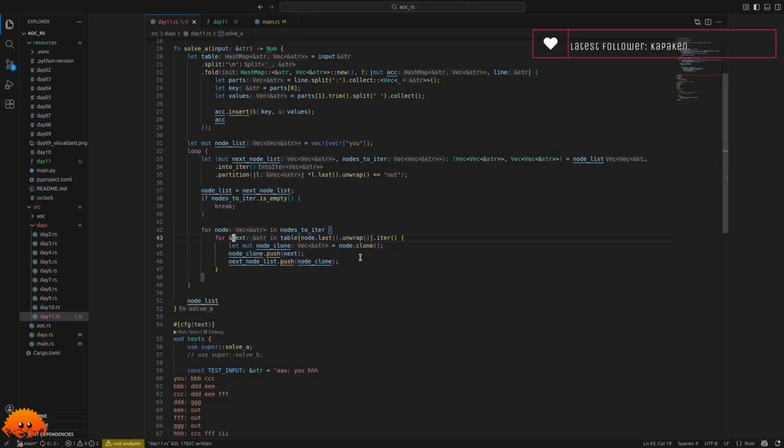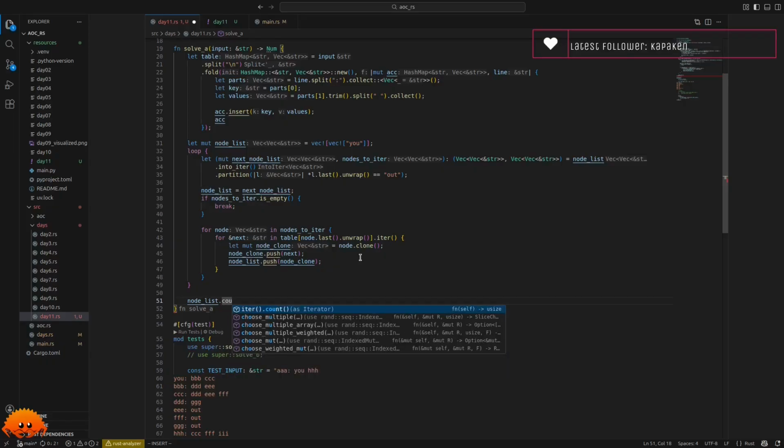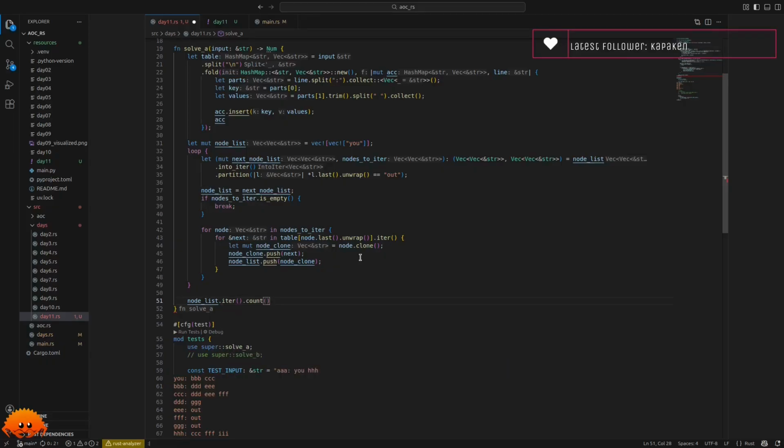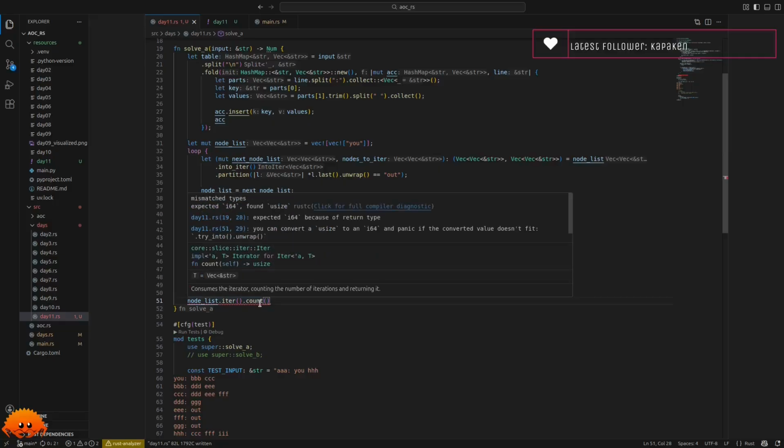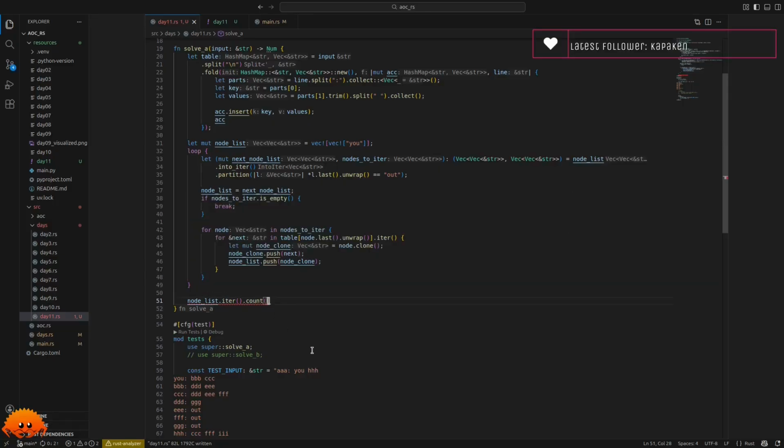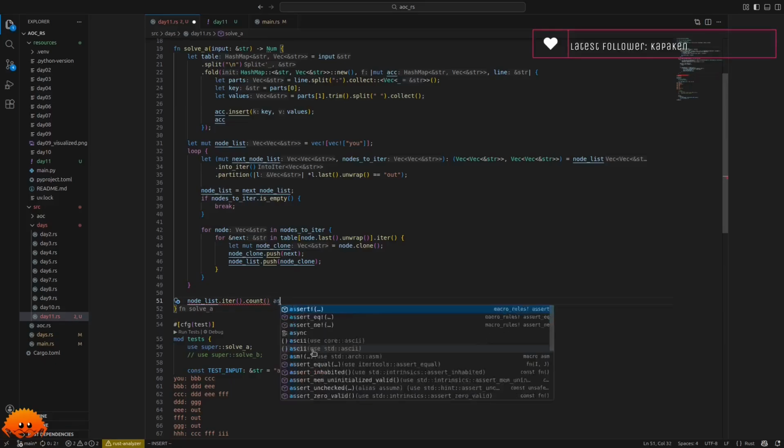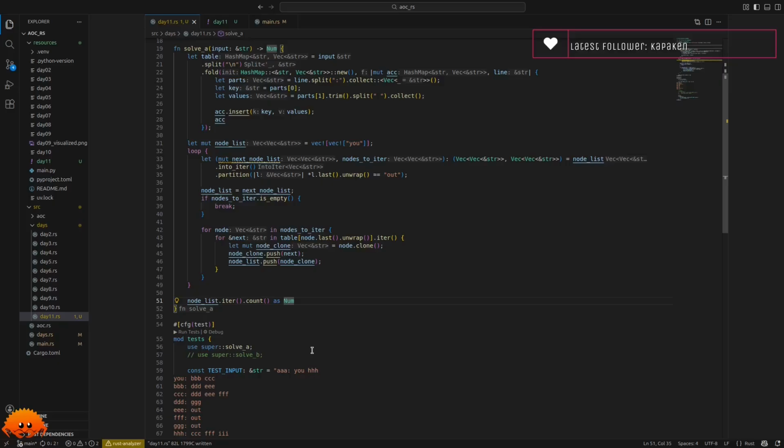And then we should use the node list here. And then we simply count this. Let's see. Mismatched types is all right. We can simply say as num here. All right.